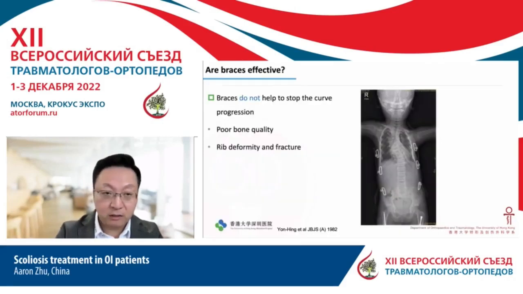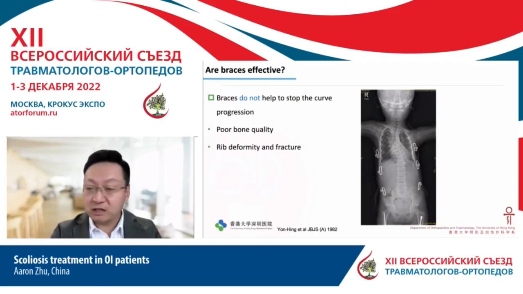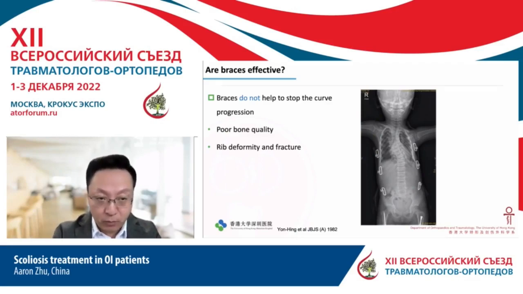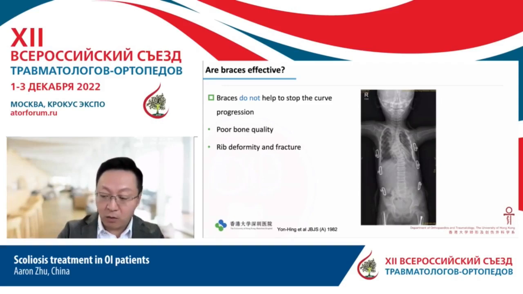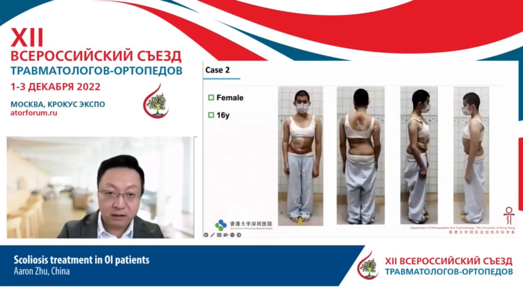Unfortunately, the brace treatment is probably not as effective as in the AIS group. Why? The patients have very poor bone quality, with T-scores of minus 4 or minus 3. It is very easy to fracture the ribs. If the pressure is too high, the patient may easily have a fracture of the rib cage and rib deformities. So the force cannot be transmitted from the brace to the ribs and to the spine, the correction effect is not that good, and for most of the patients the outcome is not that good.